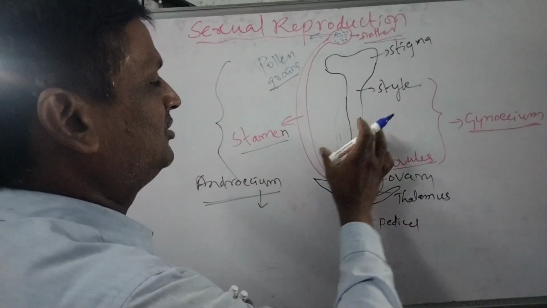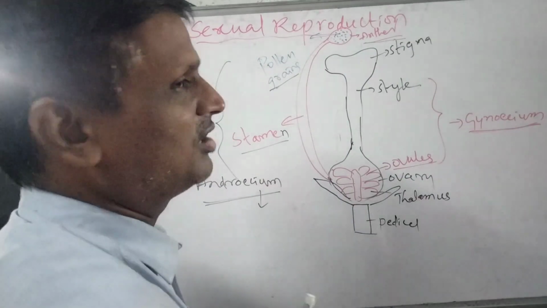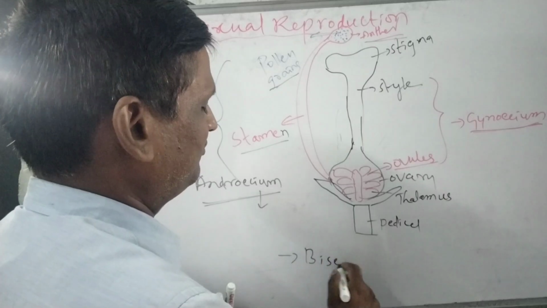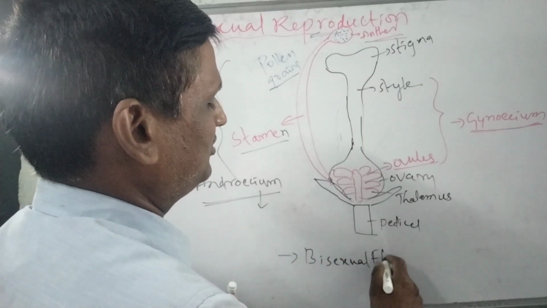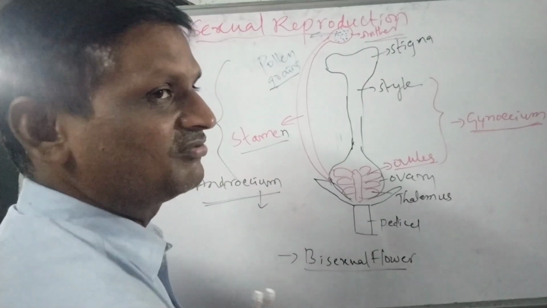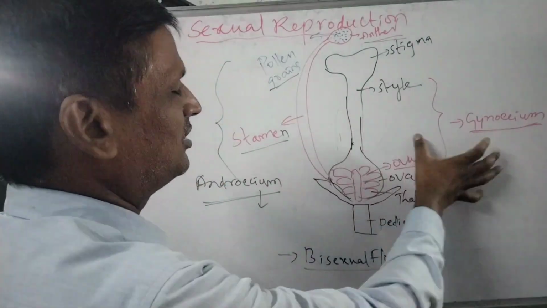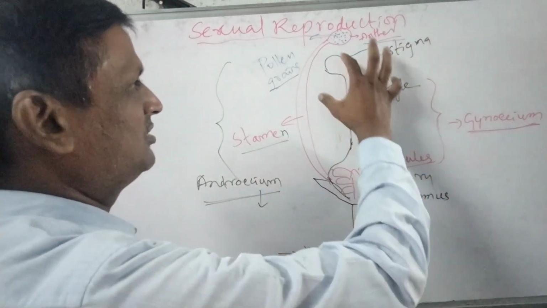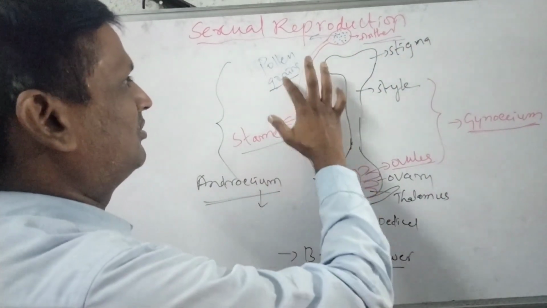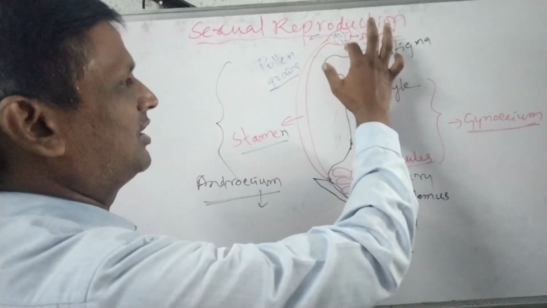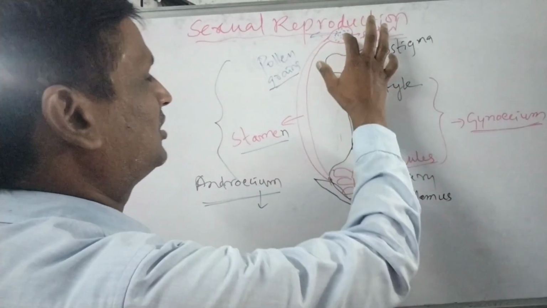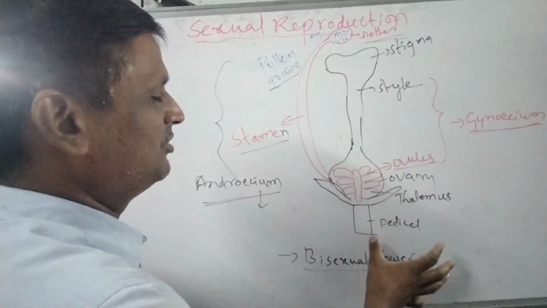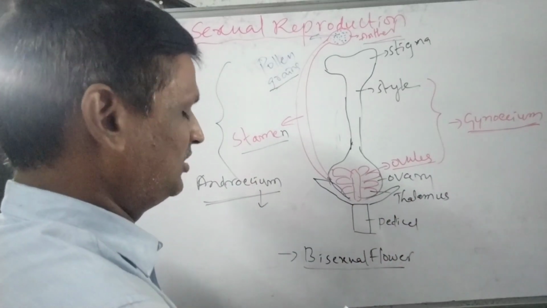If both the androecium and gynoecium are present in a single flower, that is called a bisexual flower. A bisexual flower consists of androecium and gynoecium. The gynoecium consists of stigma, style, ovary, and ovules, whereas the androecium consists of the stamen, the anther above it, and the pollen grains inside the anther.